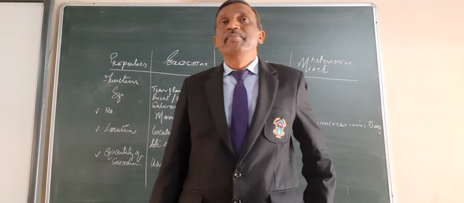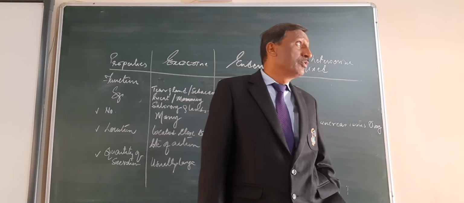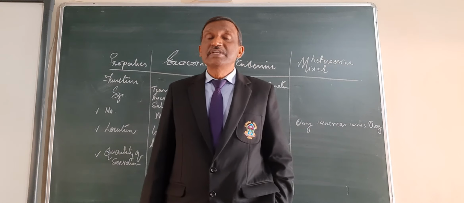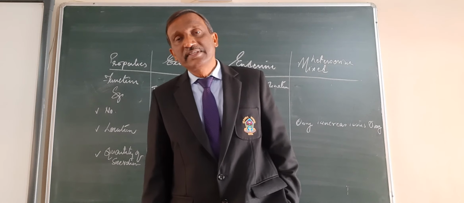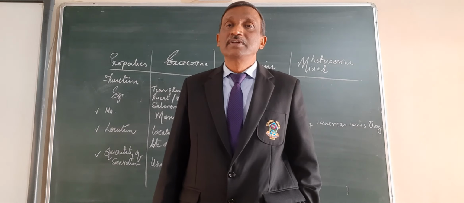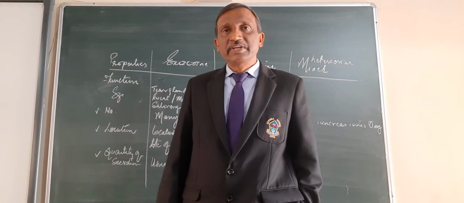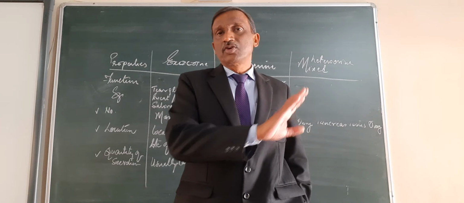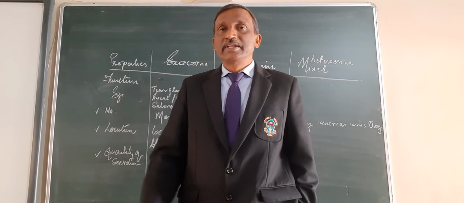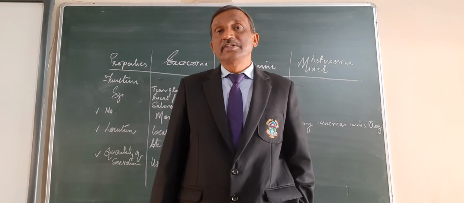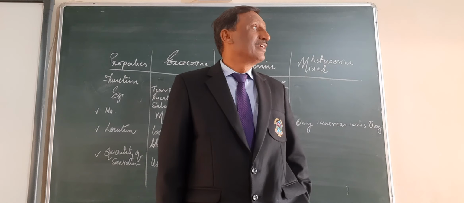The last one is the mechanism of hormone action. Now, how do hormones work? Before starting this, we must see that hormones are mainly categorized into two types. One is water soluble and the second is fat soluble. Those hormones which are fat soluble have no problem. They can easily cross the cell membrane, because the membrane itself is made up of lipid bilayer. Then they come to the nuclear membrane, easily cross it, and go directly to the part of the DNA where they combine with it.